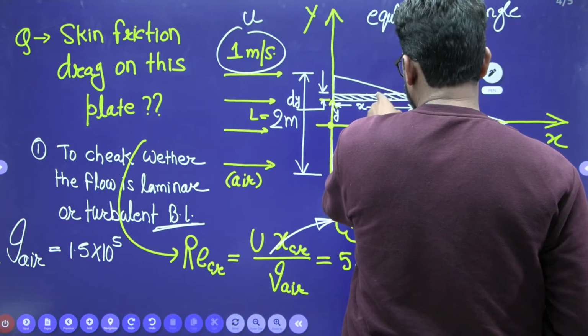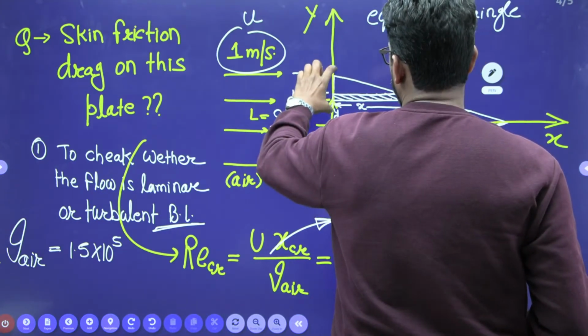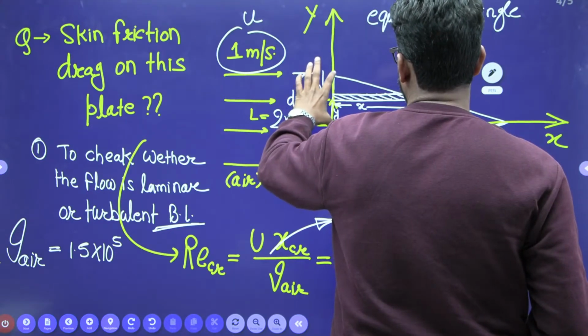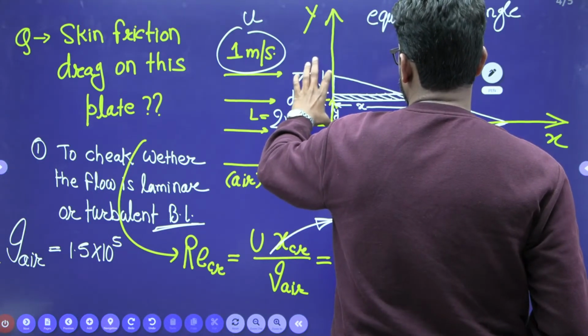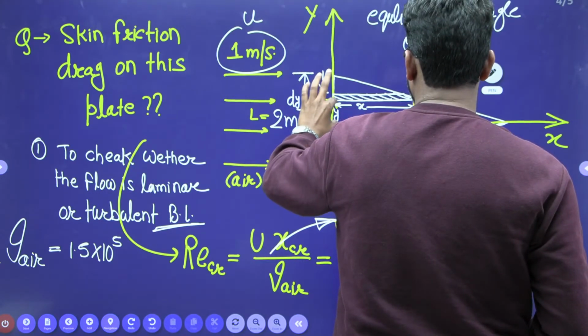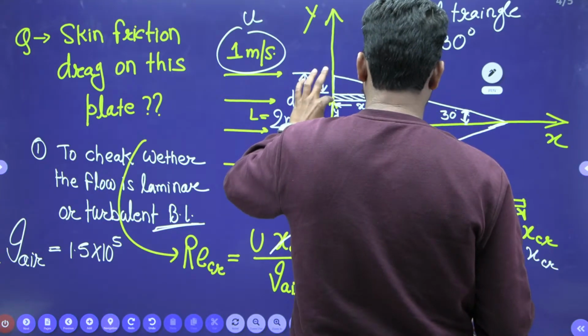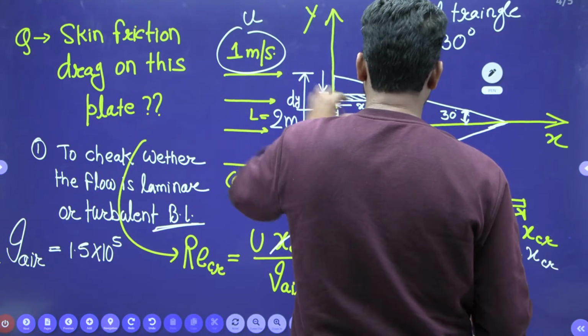If you take this as our theta, so this length is L by 2, right? This is y. In this triangle, L by 2 minus y, divided by tan theta.